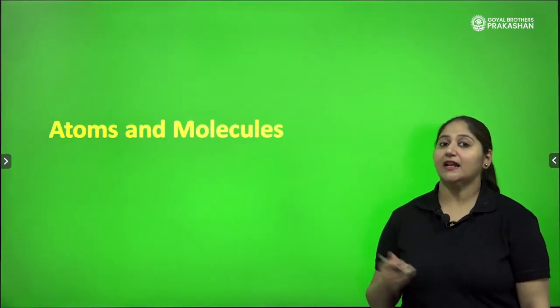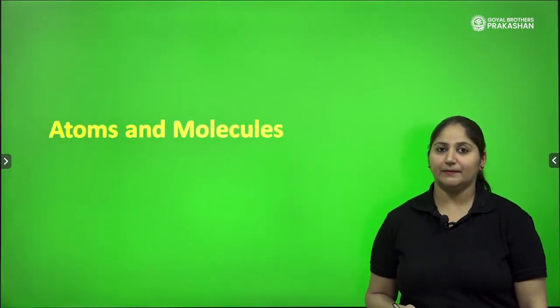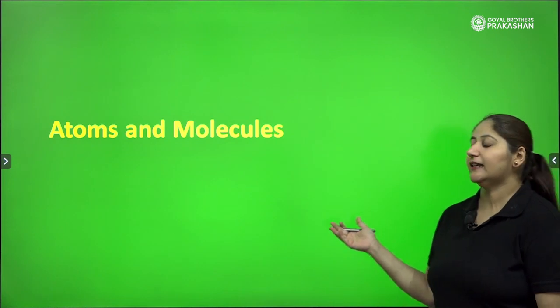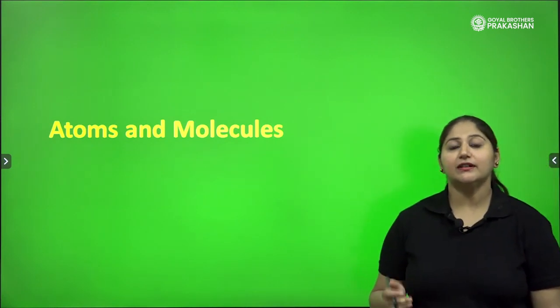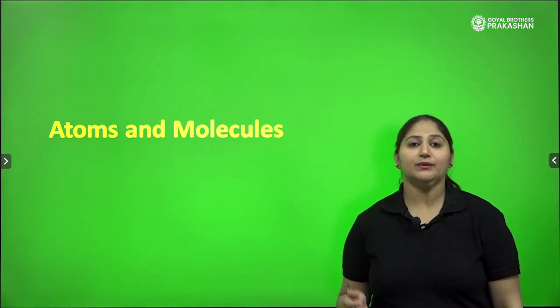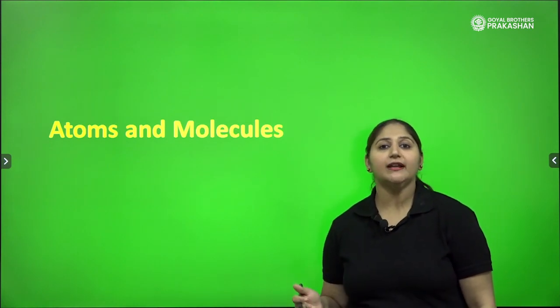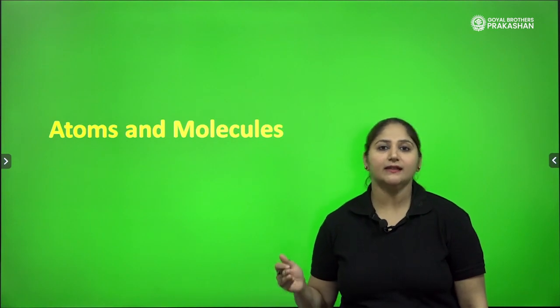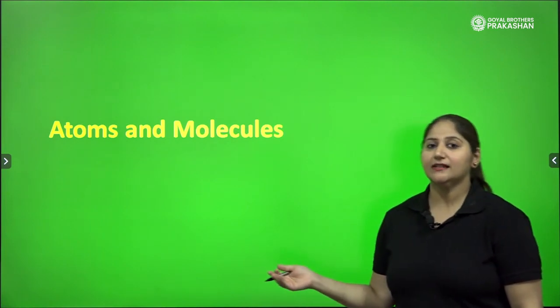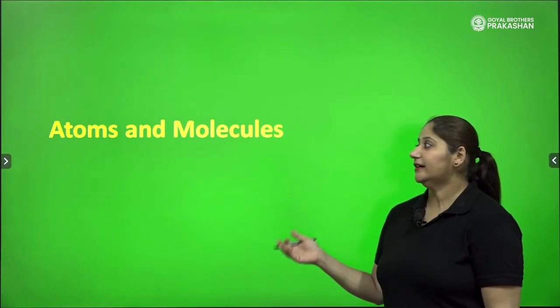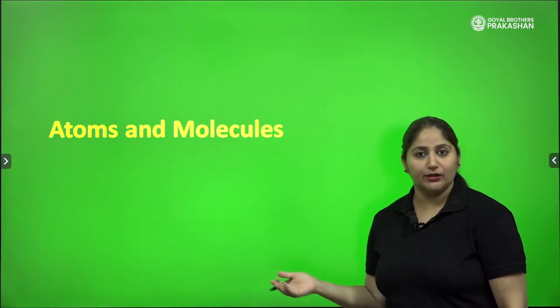Hello students, let's understand this very interesting chapter. The name of the chapter is Atoms and Molecules. Children, in this chapter we will be dealing with atoms, molecules, ions. We will study how to write the chemical formulas of various compounds. So let's discuss the chapter, and here we will be talking about atoms and molecules.